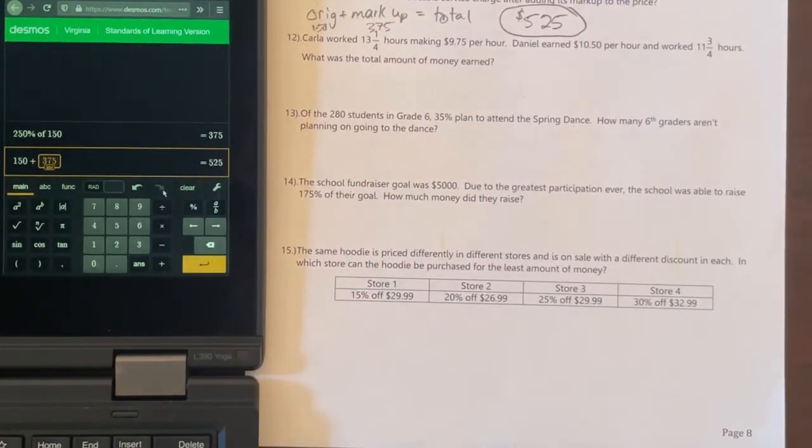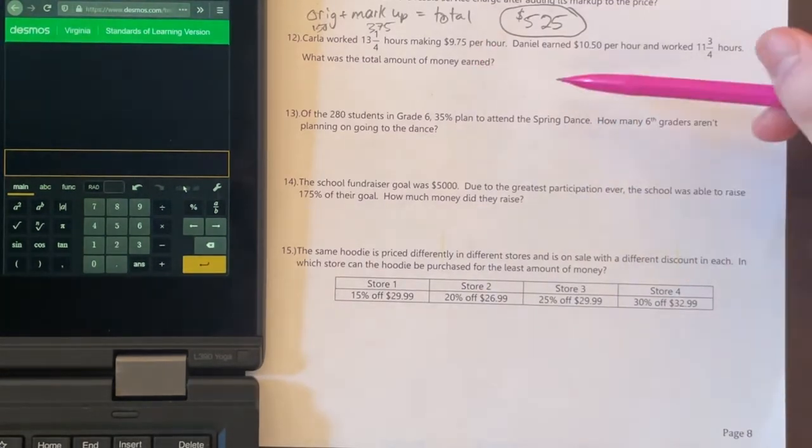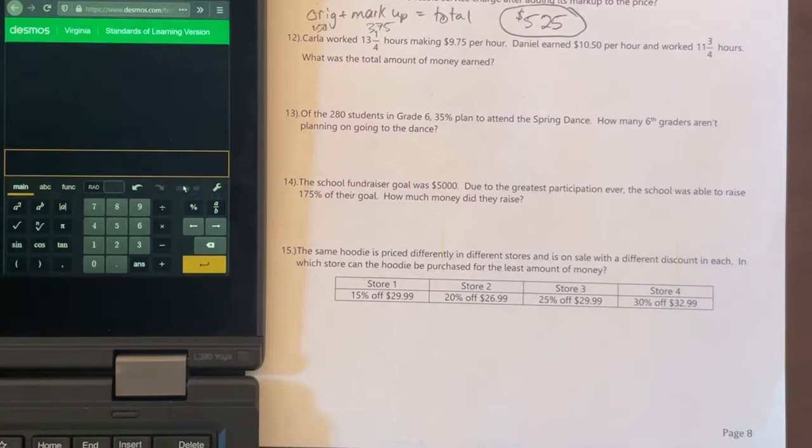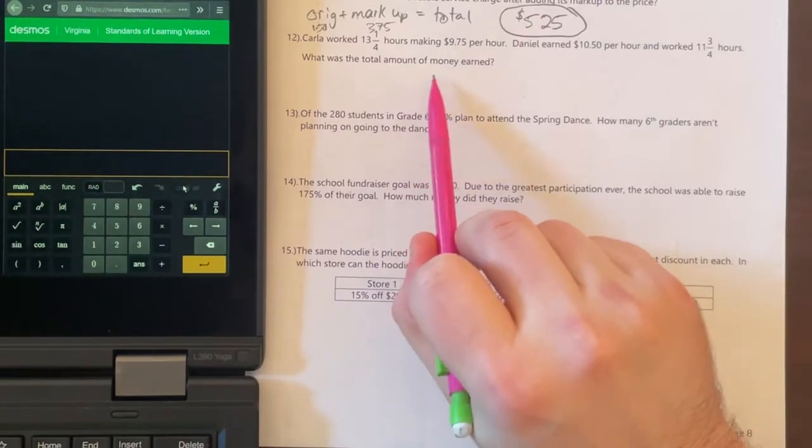All right, moving on. It says number 12, Carla worked 13 and 1/4 hours, making $9.75 per hour. Daniel earned $10.50 per hour and worked 11 3/4 hours. What was the total amount of money earned?